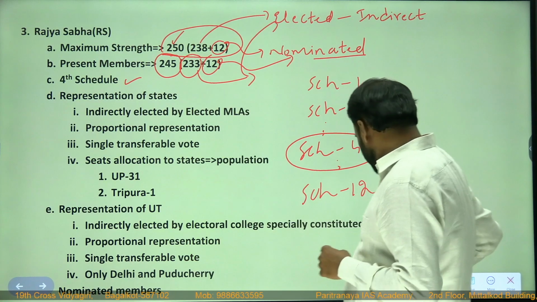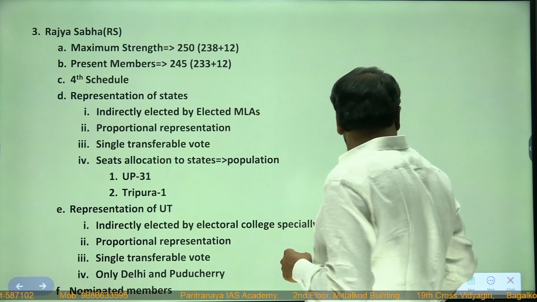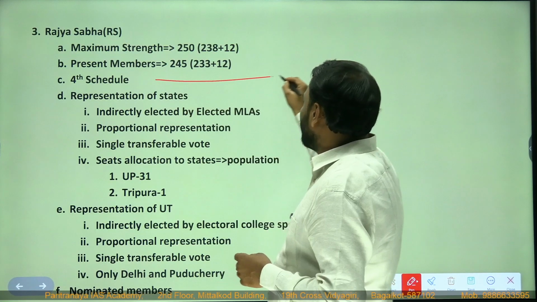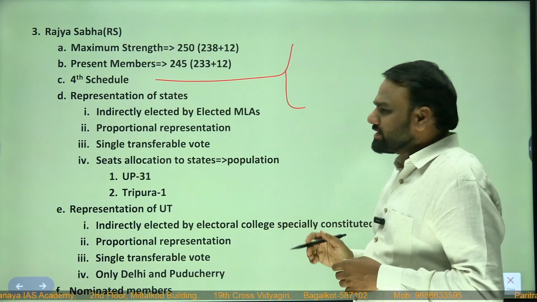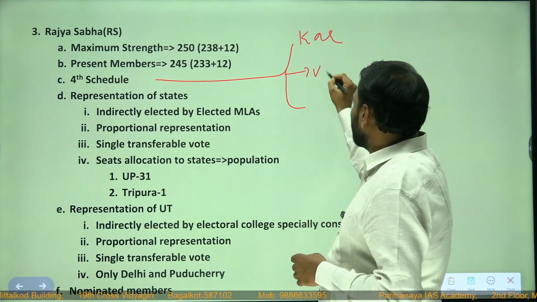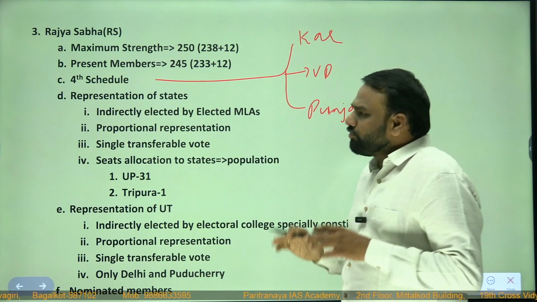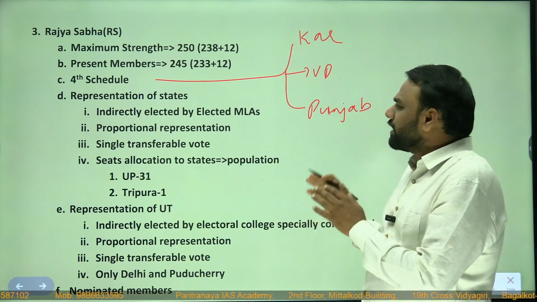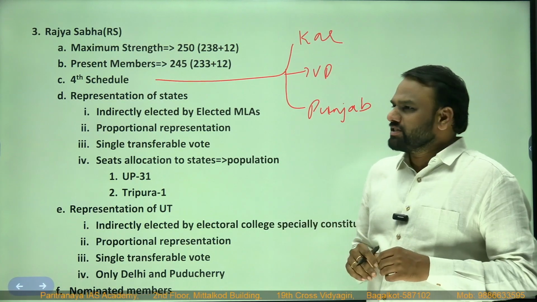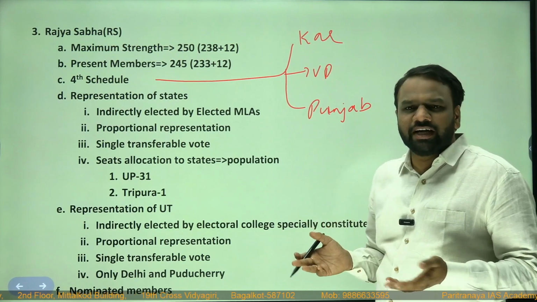Schedule 4 gives information about the representation in Rajya Sabha of different states. For example, we have many states, right? We have close to 28 states. So let us assume this is Karnataka, Uttar Pradesh, Punjab. I just took some examples. The fourth schedule indicates how many people of Karnataka are represented in Rajya Sabha, and how many people of Uttar Pradesh are represented in Rajya Sabha. Okay. So here exactly the representation of every state is not important.